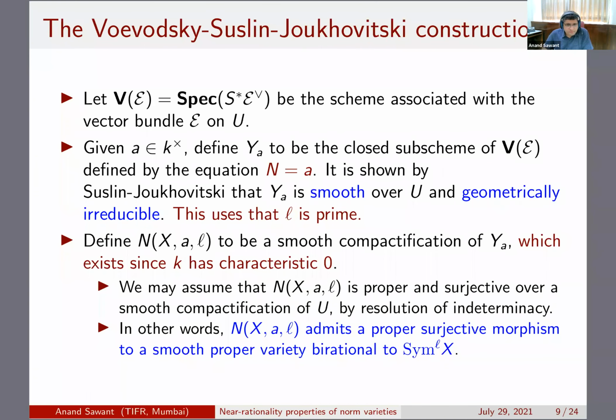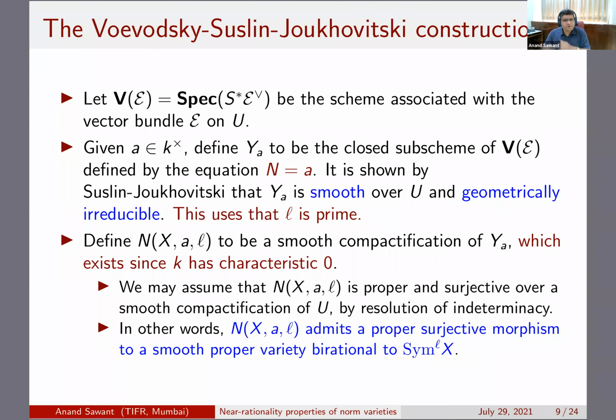So by resolution of indeterminacy, you can assume that this N_{X,A,L} is proper and surjective over a smooth compactification of U. We had U, we had a variety over U, and then we had a norm hypersurface over there, and we took a compactification. You can arrange that it is proper and surjective over a smooth compactification of U. The statement in blue that I have written at the bottom is precisely what I will use, not any explicit description.